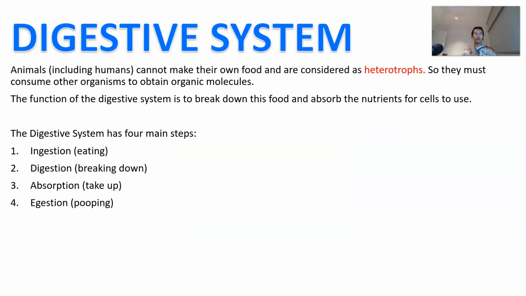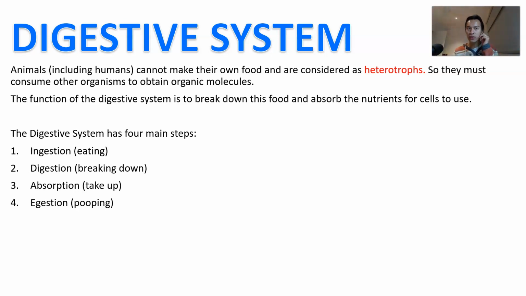Okay, so animals, including humans, cannot make their own food, and so we are considered as what we call heterotrophs, okay? So in the previous video, you looked at the term autotroph, meaning self-nourishment. Well, heterotroph, hetero meaning other, trophic meaning nourishment, so other nourishment, so getting our nourishment from other things. So they must consume other organisms in order to obtain the organic molecules that we require to survive, okay?